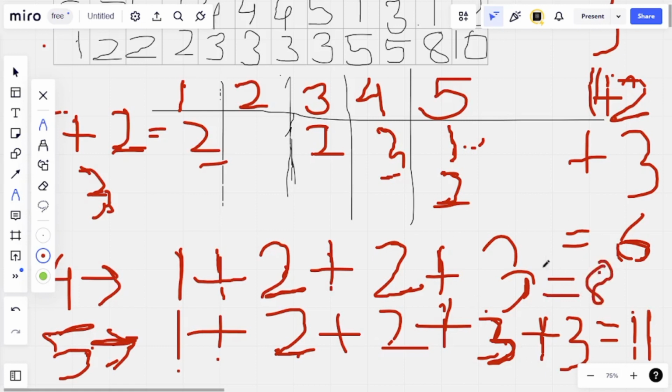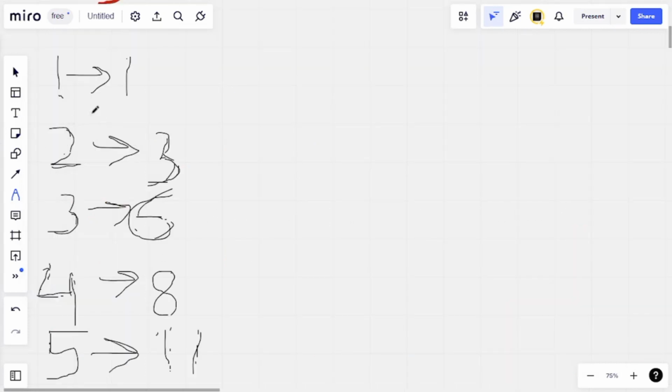So I hope that you are starting to recognize a pattern here. If not, then I'll show what the pattern is here. So for the first session our answer was 1. For the second session our answer was 1 plus 2, which was equal to 3. For the third session our answer was 6. For the fourth session our answer was 8. And for the fifth session our answer was 11.